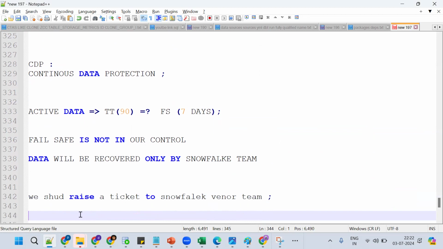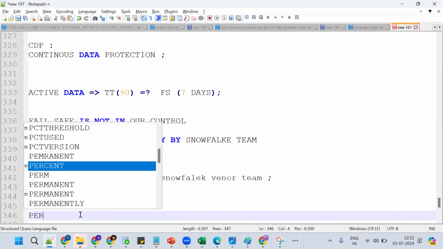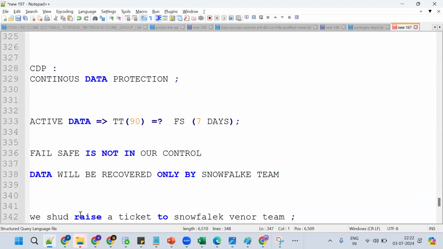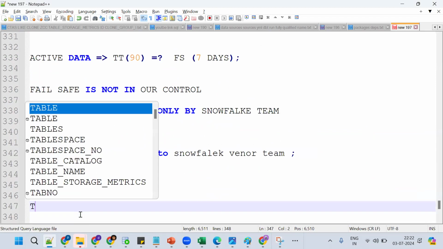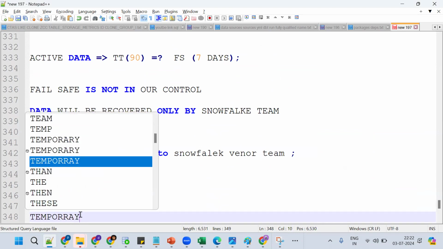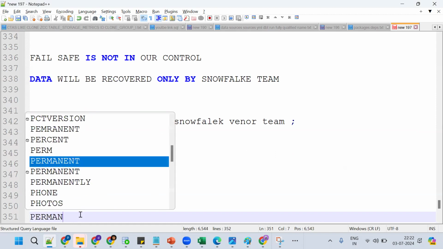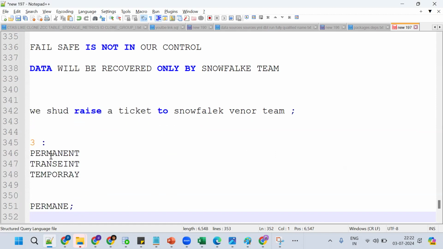The point is to get at least a high-level understanding of the concept. I will tell it one more time. We have 3 types of tables: a permanent table, a transient table, and a temporary table. By default, a permanent table is created. If I want a transient or temporary table, I have to mention it. For all of these, the default retention time is 1 day.